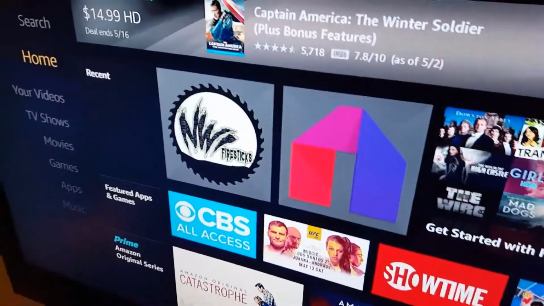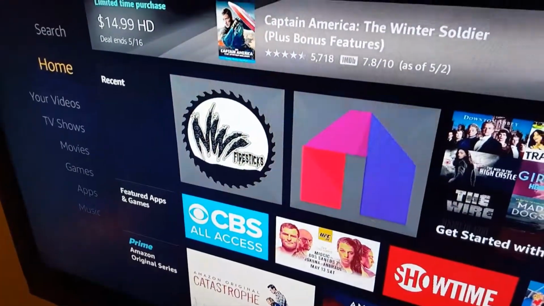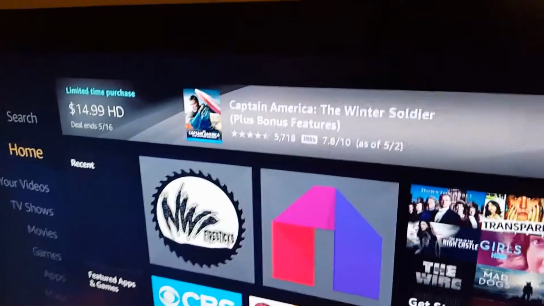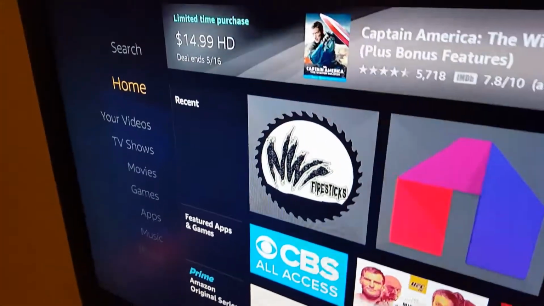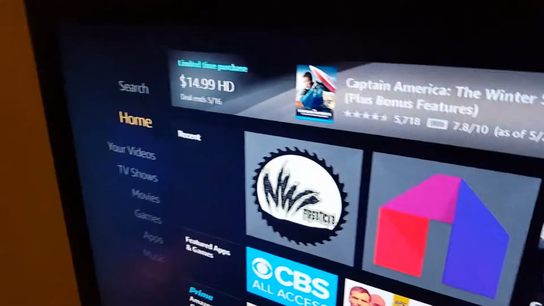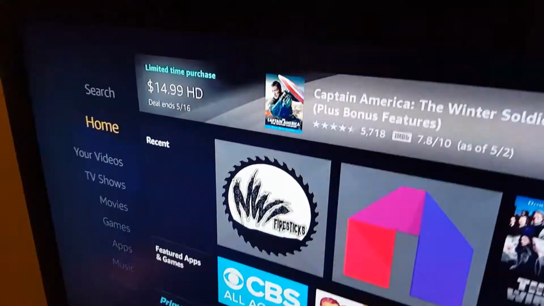Your Fire Stick might look different because you might have the horizontal view of the newer update on the Fire Stick. This is an old generation Fire Stick, just my random one laying around here. As you can hear sound when you click, you don't get that sound.